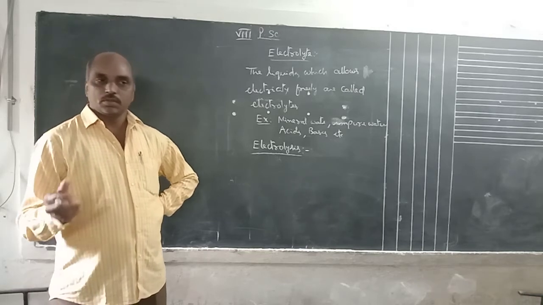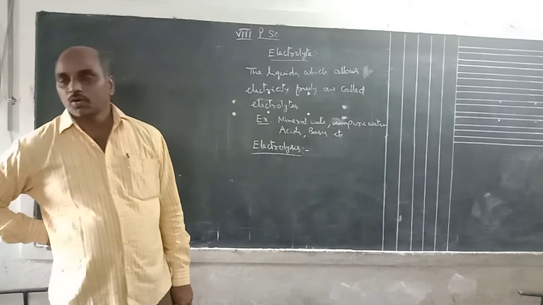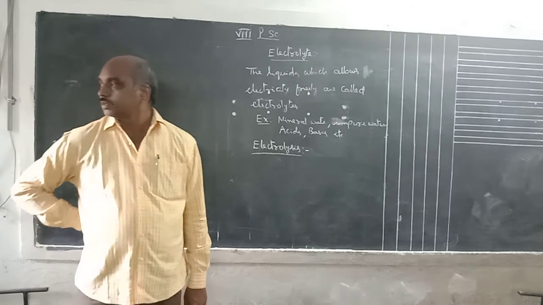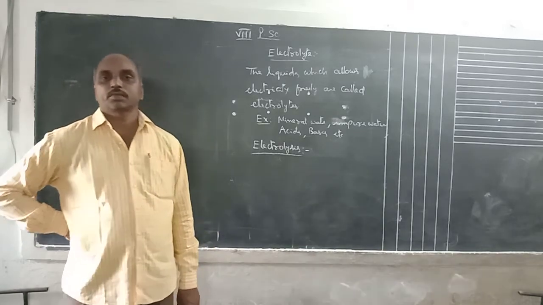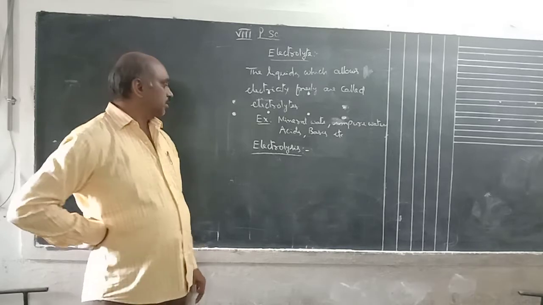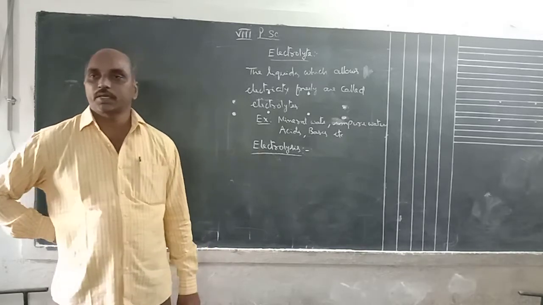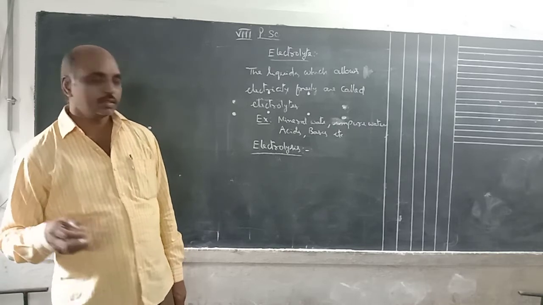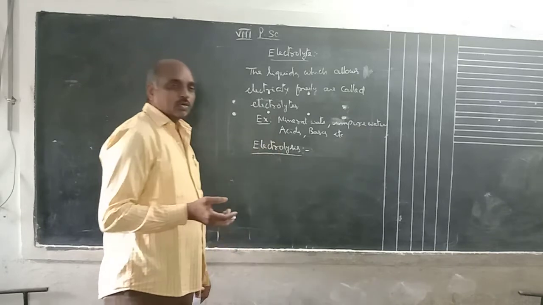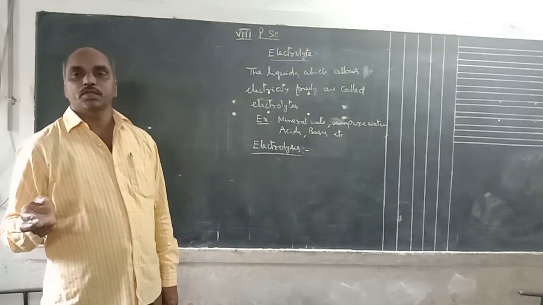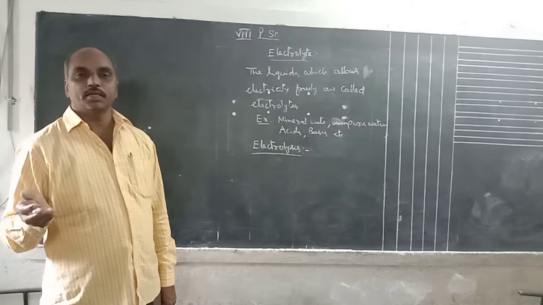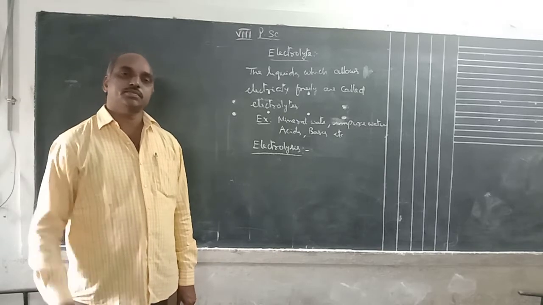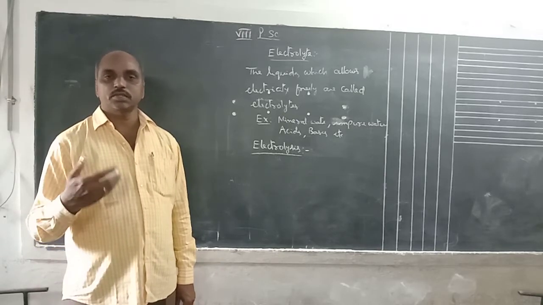Suppose in a wall clock or watch, some glass batteries are there, and torchlight batteries are there. In all of these, what is the process going on? Chemical energy is converted into electrical energy, by the process of electrolysis. Electrolysis is a process in which current is passed through the electrolyte and the energy is stored; electrical energy is converted into chemical energy, or otherwise chemical energy is converted into electrical energy.